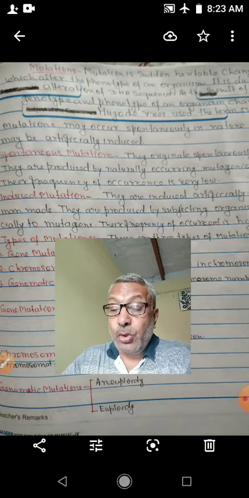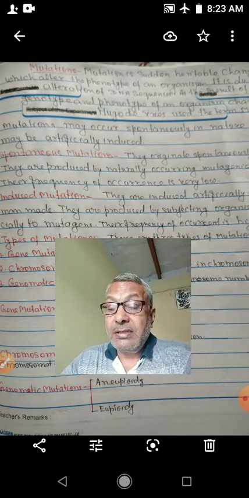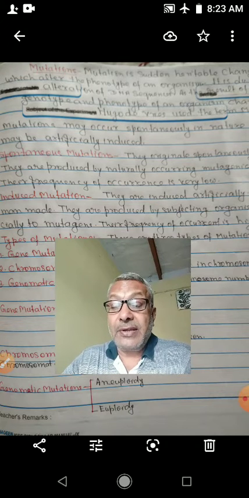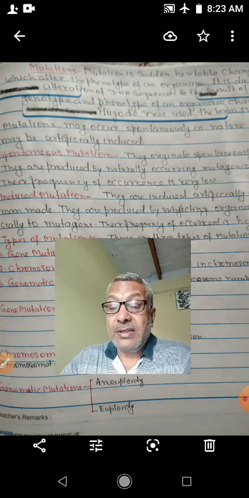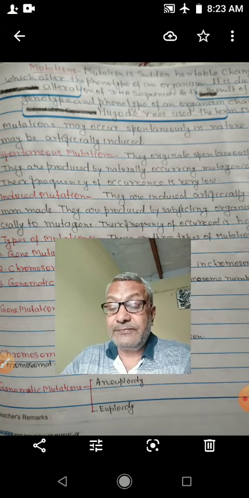So this I told: two types of mutation, spontaneous and induced. Spontaneous mutation is natural mutation, induced mutation is artificial mutation.